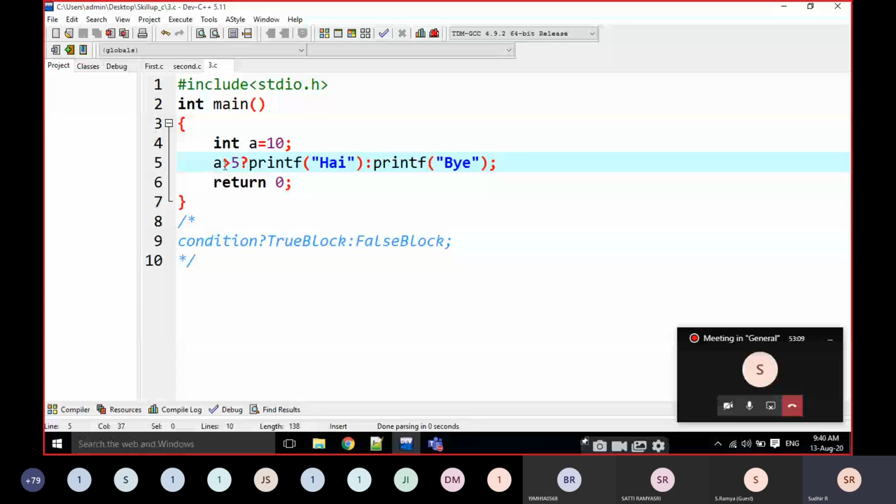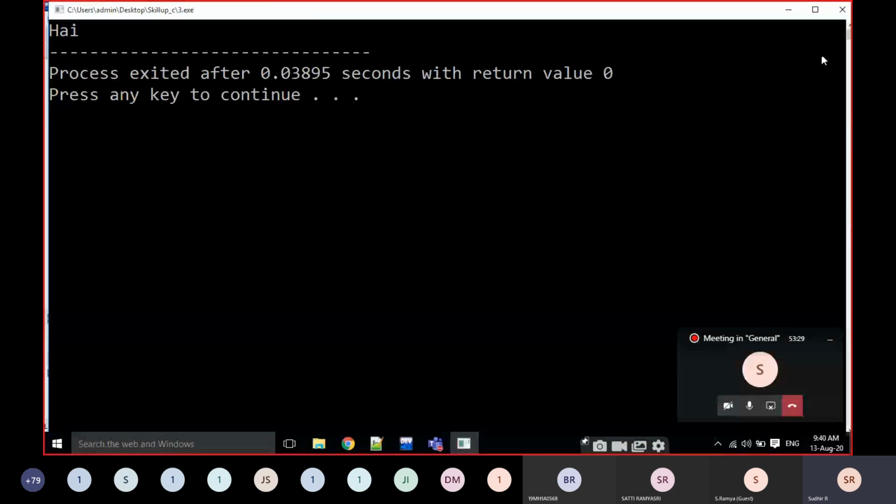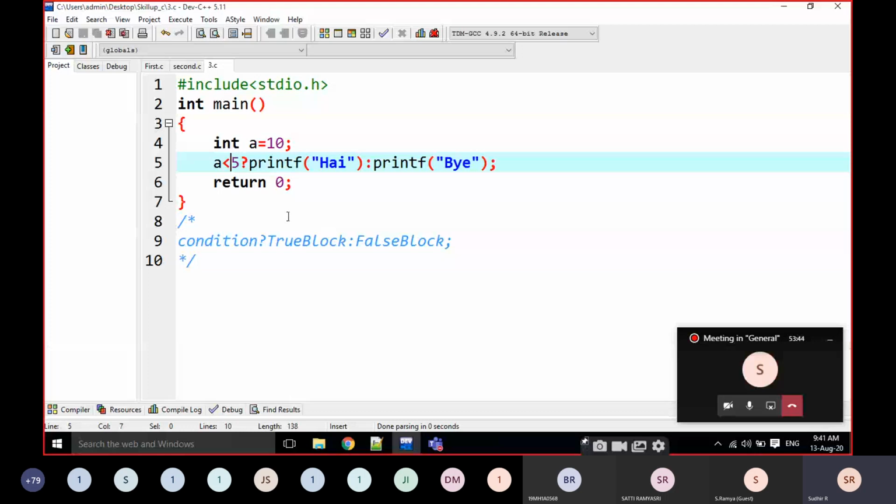Now, is it true or not? A is greater than 5. Is it true? Yes. If it is true, this is going to be executed. If it is false, this is going to be executed. That's it. Nothing else. Very similar to the if condition. If I'm going to execute it, it is going to print hi. Here I am going to modify it like this: 10 is less than 5. No, it is false. If I execute it, it is going to print bye. Just note down, everyone. This is the syntax and this is the example for that.